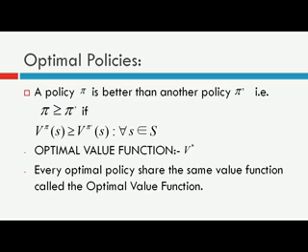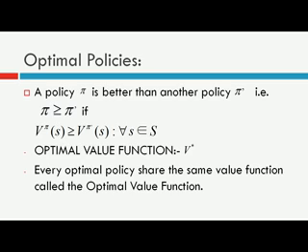Suppose a policy pi is better than policy pi dash, that is pi is greater than or equal to pi dash. Then the value of any state s under policy pi will be greater than or equal to the value of state s under policy pi dash. So this is a general inequality: if your policy pi is better than policy pi dash, then v pi s is greater than or equal to v pi dash s. And as I already mentioned, we represent the optimal value function by the symbol v star. Every optimal policy shares the same value function, called the optimal value function.